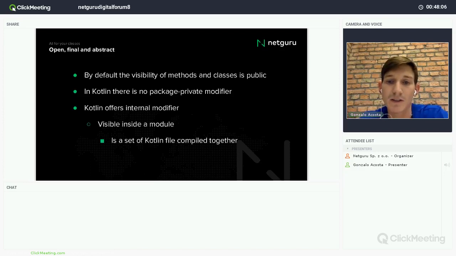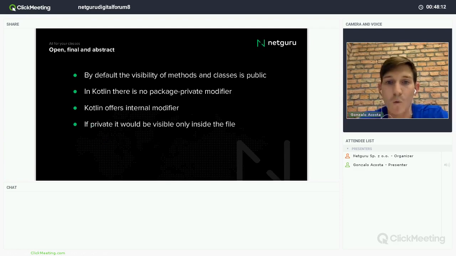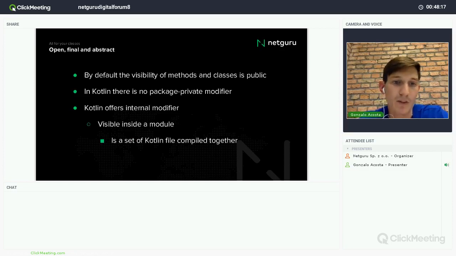So basically, what is a module? A module is a set of Kotlin files that are compiled all together. Why is this? Basically, to protect the visibility of the classes. Because, for example, in Java, if from an external class I define that it is in that package, I have access to all the properties inside the package.